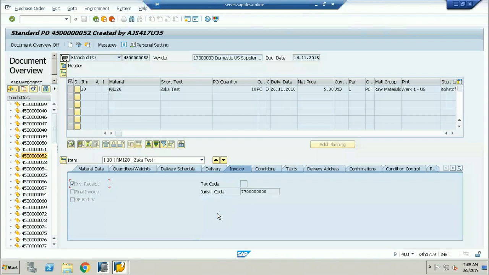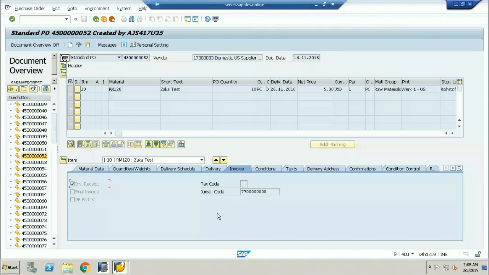So there is an option where you can trigger the freight expenses at the time of invoice if you are not giving the condition type here. Okay, let's see. Okay, thank you. Now you can see here.